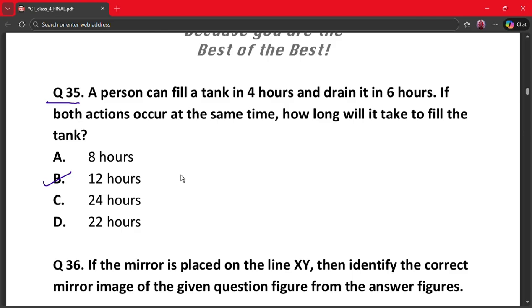Why? Because filling rate is 1 by 4 tank per hour and draining rate is 1 by 6 tank an hour. So net rate is 1 by 4 minus 1 by 6, which gives us 1 by 12. So time it is 12 hours.